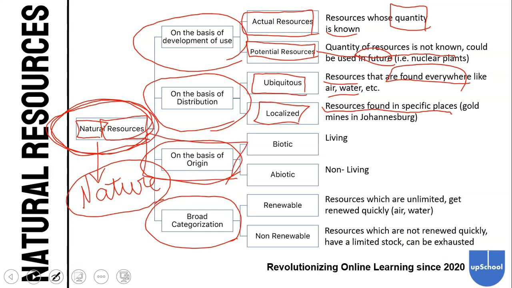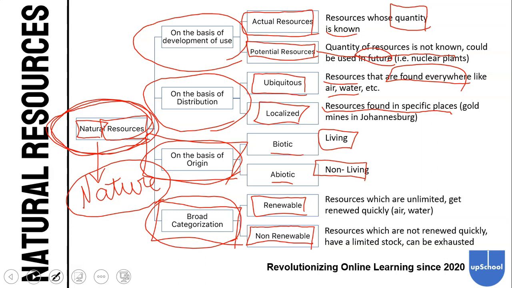On the basis of origin, natural resources can be classified into biotic and abiotic. Many of you already know this. Biotic means living, and abiotic means non-living. Natural resources can broadly be categorized into renewable resources and non-renewable resources. Renewable resources are resources which are unlimited and they get renewed quickly. Non-renewable resources can be exhausted and they have a limited stock, so they cannot be renewed.